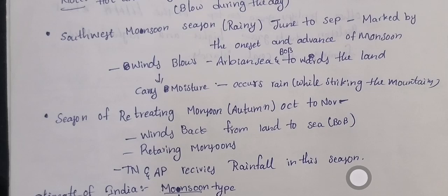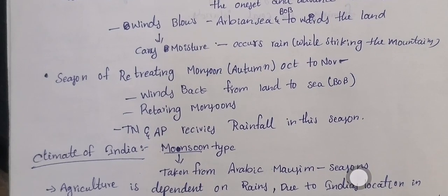If you see the India map, we have the Western Ghats in Kerala. Kerala is the first region which experiences the monsoon. Because we have the Western Ghats there, they experience the first monsoons. And then the season of retreating monsoon, which is also called autumn. Autumn is from October to November.